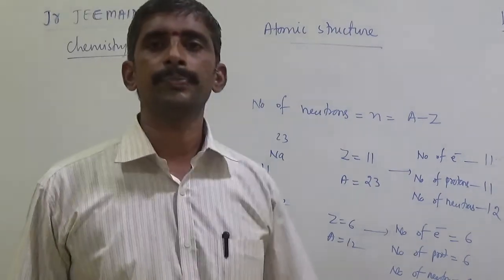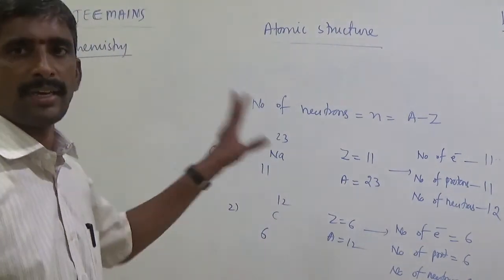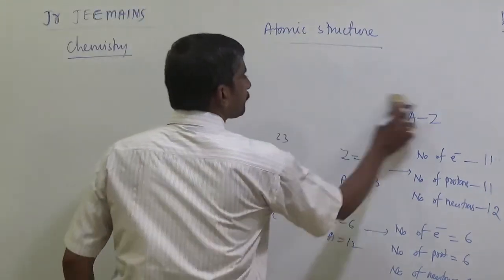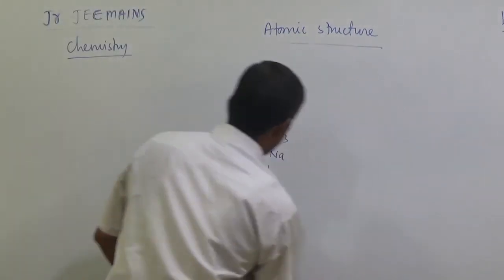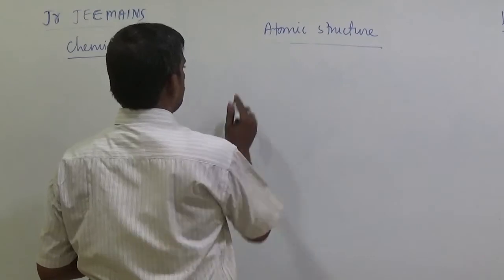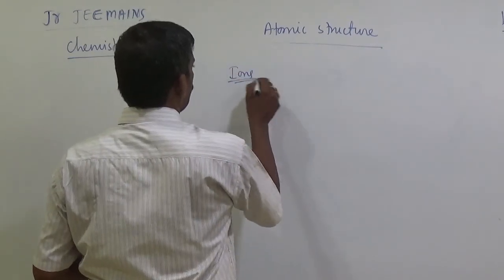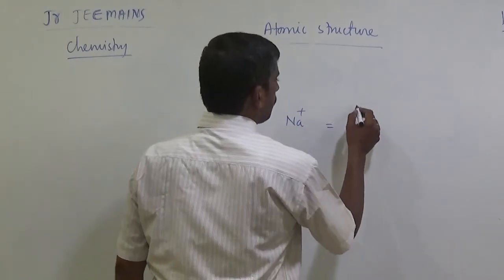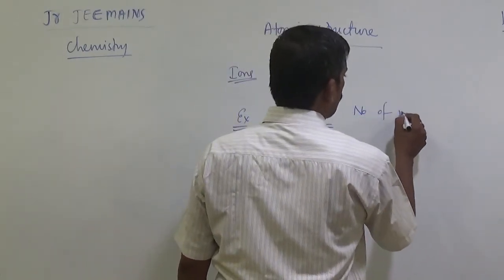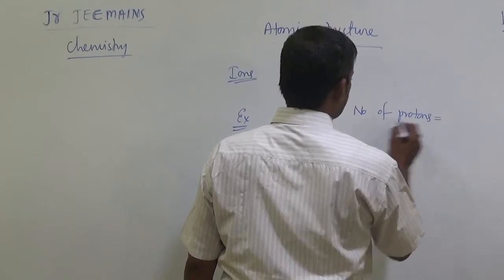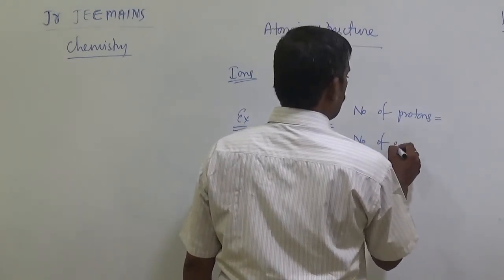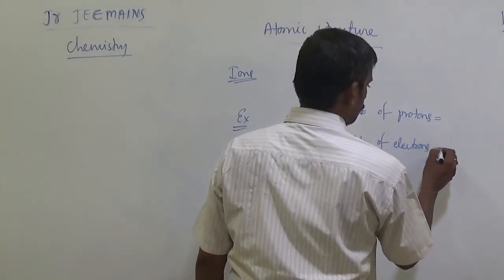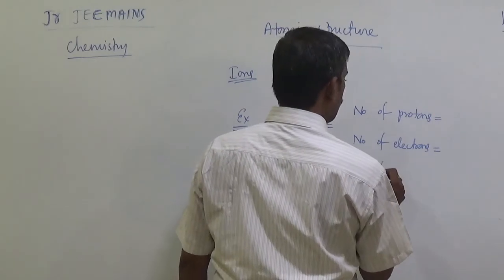So these are fundamental particles. Neutral atoms. Now I am taking ions. For example, Na plus is there. Here, number of protons, number of electrons, number of neutrons.